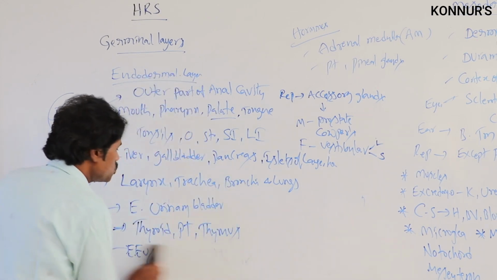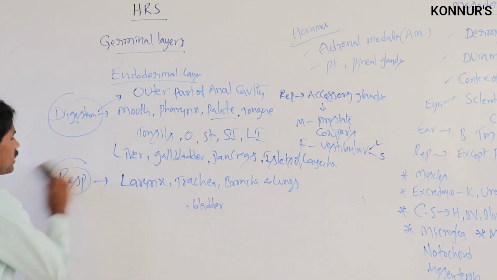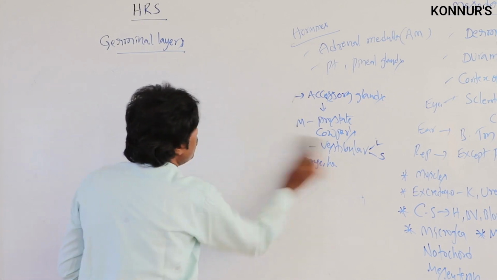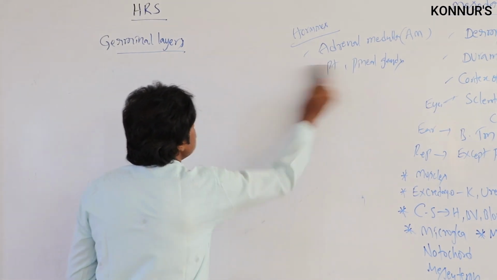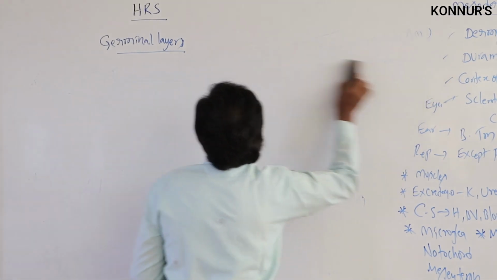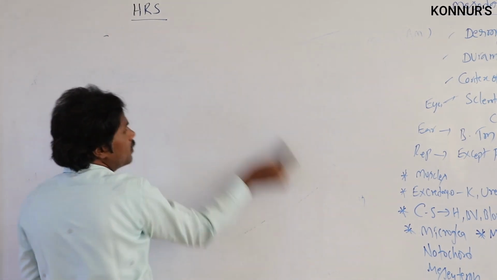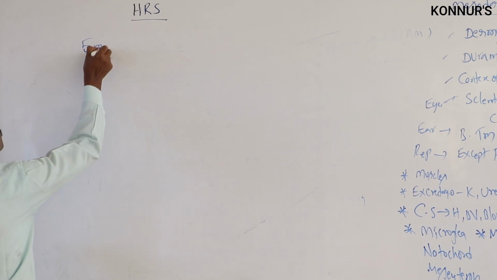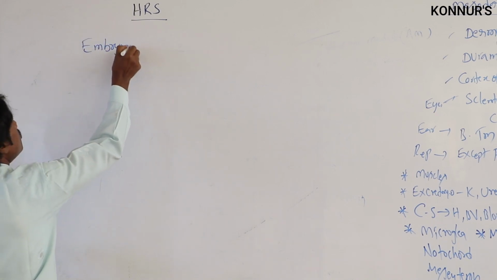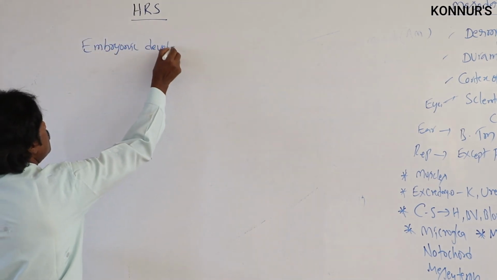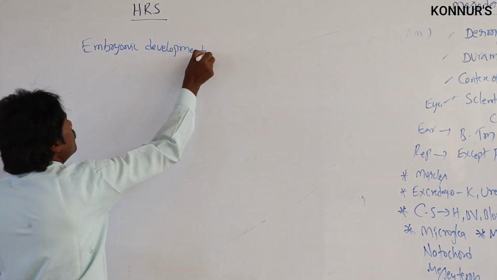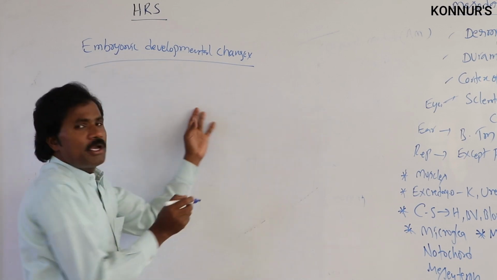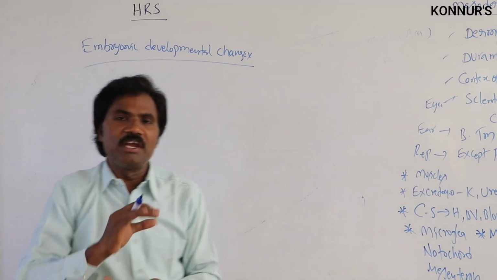Then coming to embryonic development: what embryonic developmental changes take place in the gestation period, in different stages?